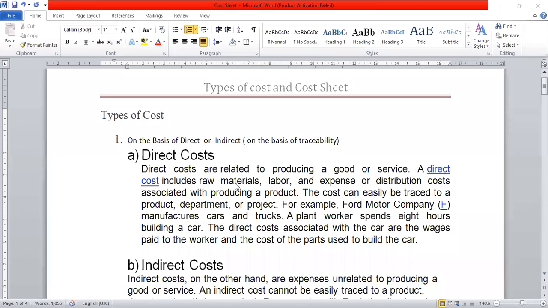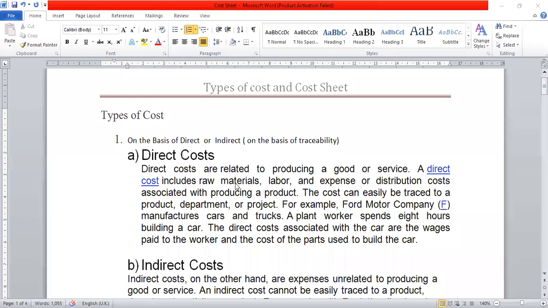As per the notes, direct cost is related to the producing of goods or services. The direct cost includes raw material, labor and expenses or distribution costs associated with producing a product, which is directly related with the product. The cost can be easily traced to a product. Now, if you are asked to write a short note on that, we can write it as features. Feature number one, cost can be easily traced to the product or department or project. Feature number two, it can be easily identifiable.